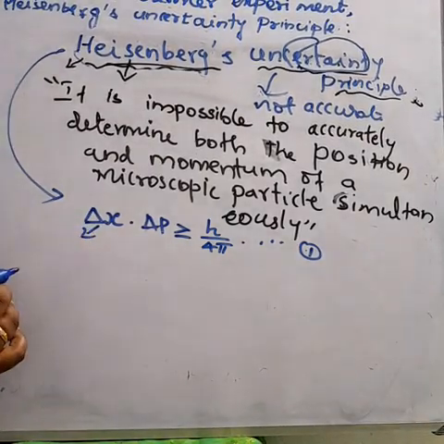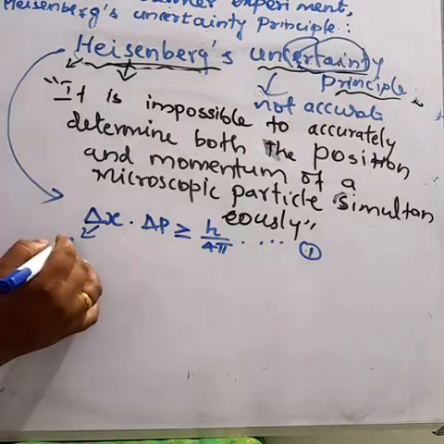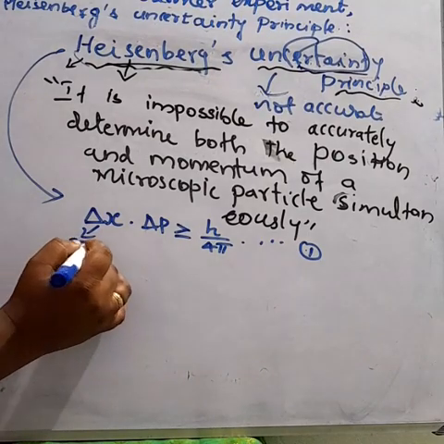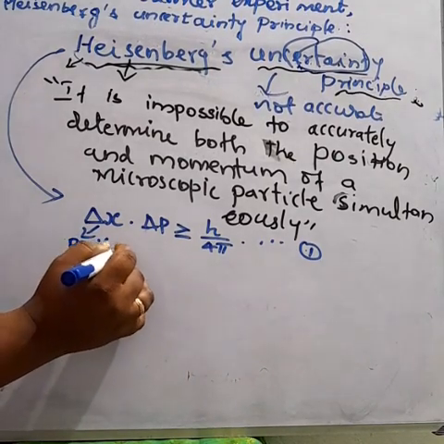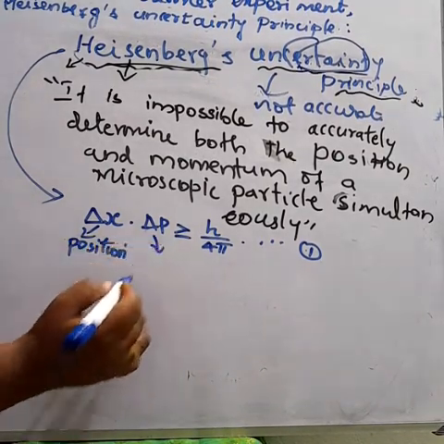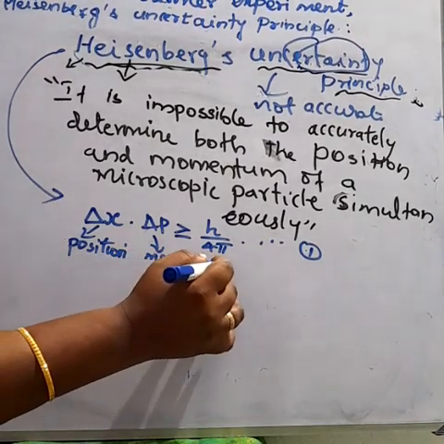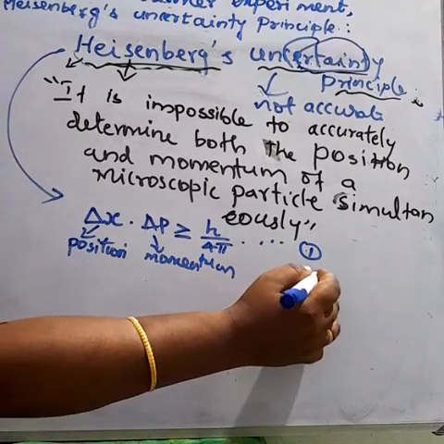So delta x means uncertainty in position. Delta p means uncertainty in momentum. Momentum means mass into velocity. P is equal to m into v. Okay, understand?